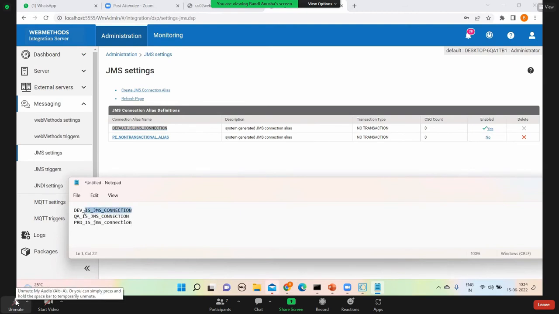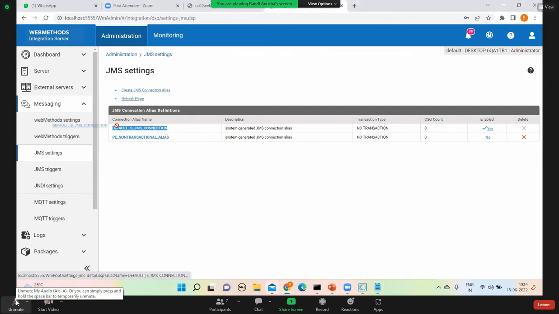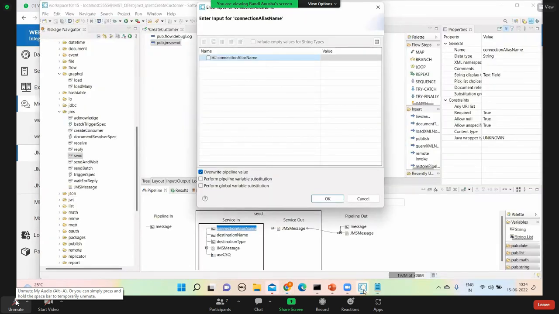When you're doing the development, you will configure with this one. So I'm going to take this JMS connection. I copied this one. Okay, I will go to the code. Here, this is my value connection area. This also we will actually give as a global variable. With the development, after deployment, we can change it. I will explain what the deployment is, the word I'm using.